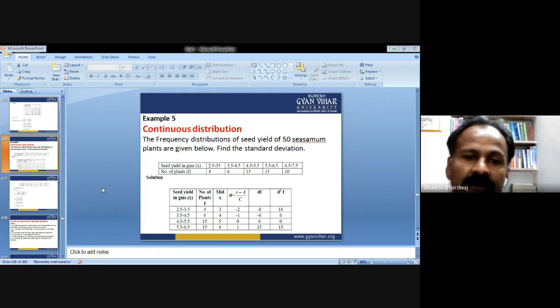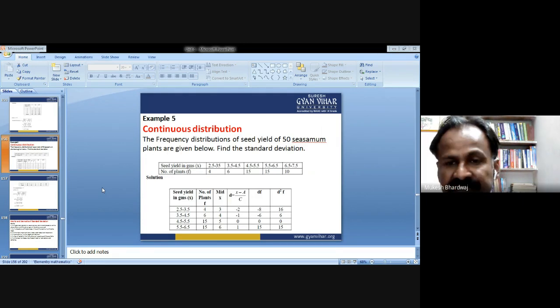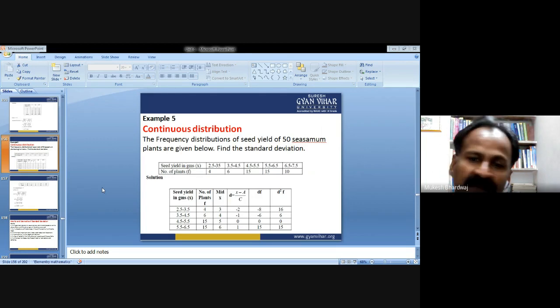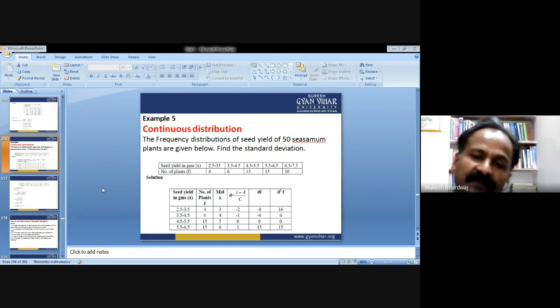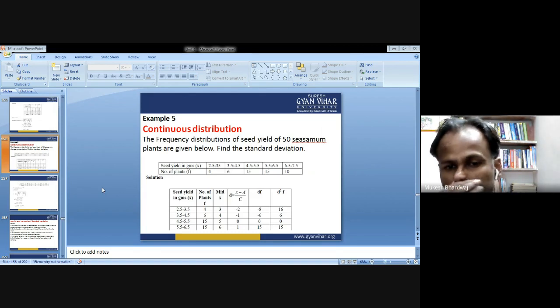The frequency distribution of seed yield of 50 plants is given below. So the total number of observations is 50. That is the number of plants, that is frequency. When you add up all these plants, it comes out to be 50. Find the standard deviation. The class ranges are given as 2.5 to 3.5, 3.5 to 4.5, 4.5 to 5.5, 5.5 to 6.5, and 6.5 to 7.5. Okay.